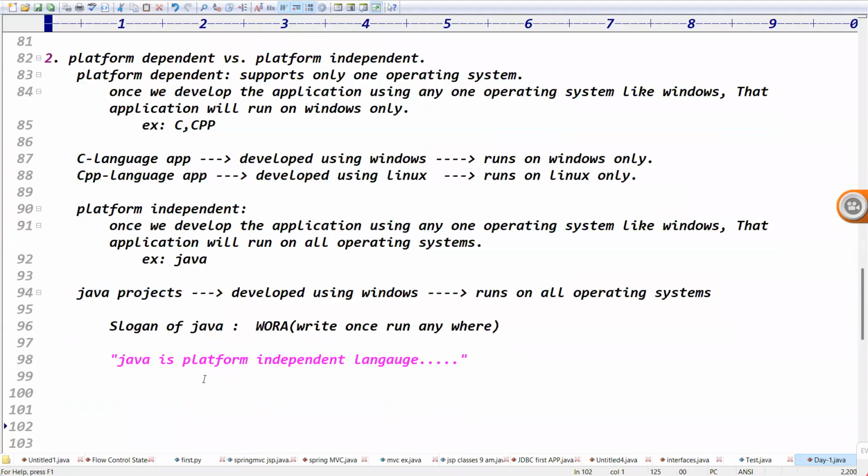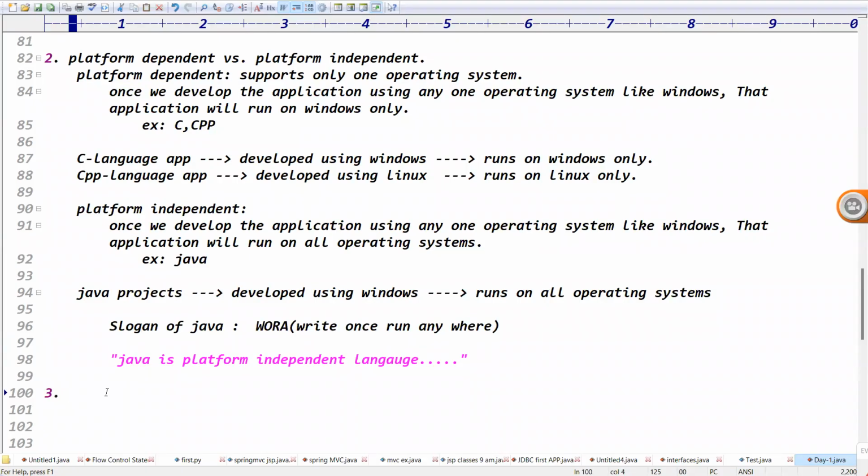Java's main slogan is what? WORA, right? Write once and run anywhere. It means write in one operating system, run in any operating system, right? Write once and run anywhere. Yes, two points are clear.